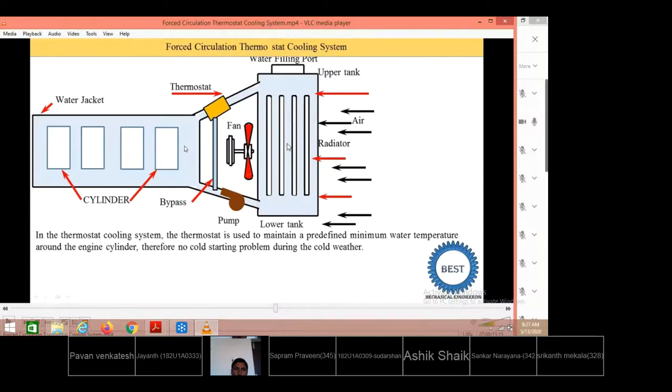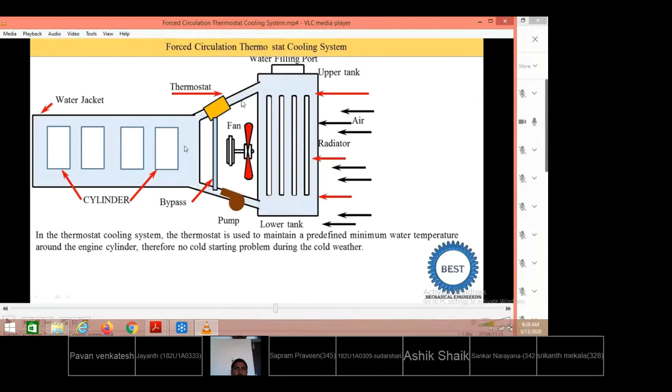Then, as the radiator is made to come in contact radially with cold air, this cold air will take away the heat and cold water is collected at the bottom of the radiator for the next cycle with the help of a pump. Therefore it is called forced circulation. When the pump is not there, that is called natural circulation, or simply the thermosiphon system. The major difference between the earlier water cooling system and the present water cooling system is that a separate pump is introduced. Therefore, with some velocity, the water is pushed into the water jackets.